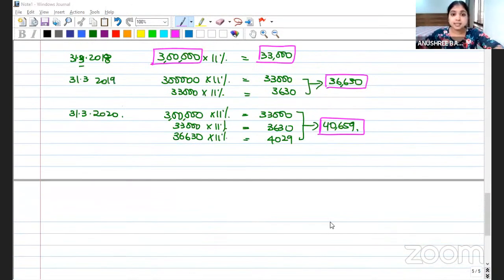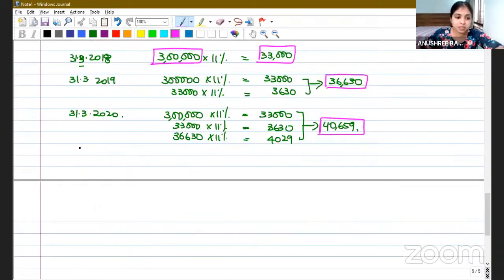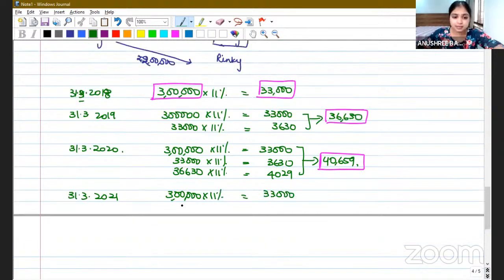They're asking us to compute Pinky's income for assessment year 21-22. Assessment year 21-22 means previous year 2020-21. So one more year. On 31st March 2021, she is going to receive 4 interests. On the original 3 lakh, she will receive 11% interest, 33,000. Then the first 33,000 which she had invested is still in the bonds, and from here she will get interest of 3,630.